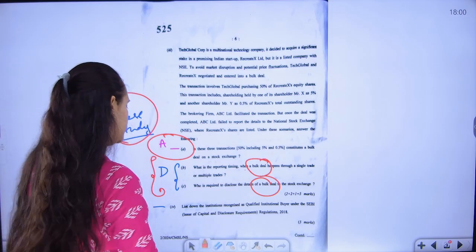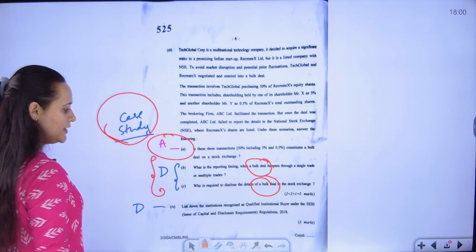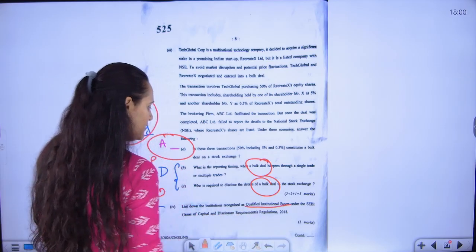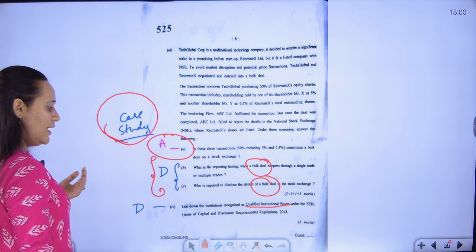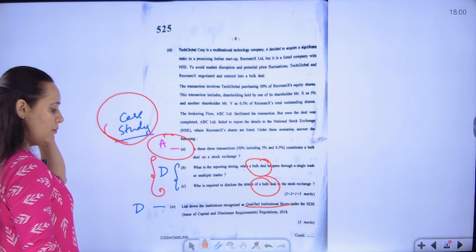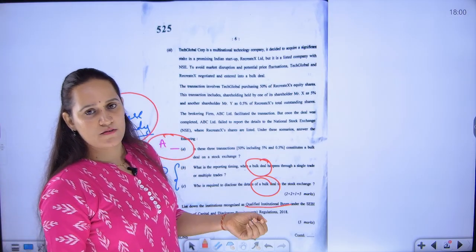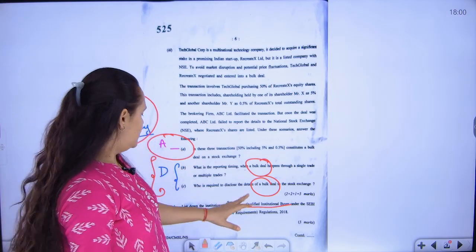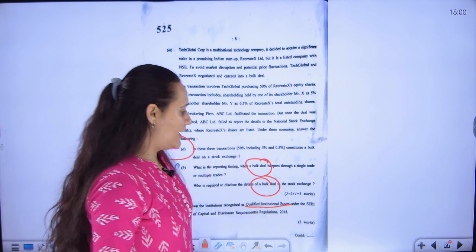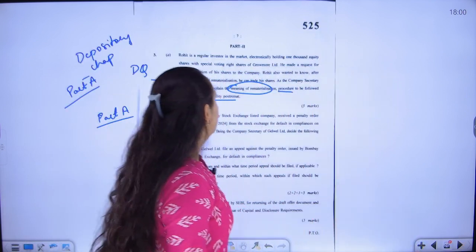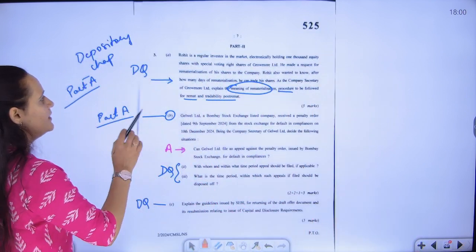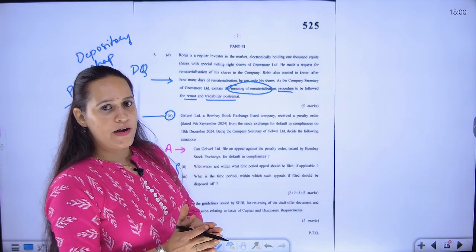from the secondary market. Then you have to list down institutions recognized as QIBs in relation to ICDR regulations. Again, it is from the first chapter, Basics of Capital Market, Participants of Capital Market. So it is rightly asked in part A of the syllabus. Coming to part B, they have asked a lot of direct questions.